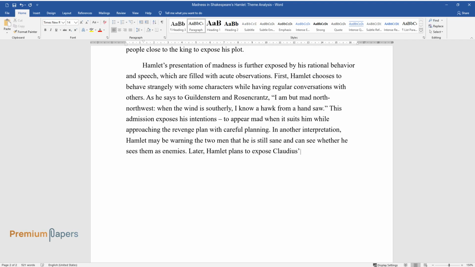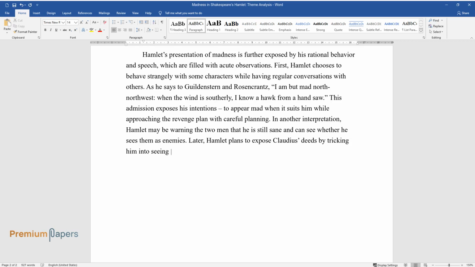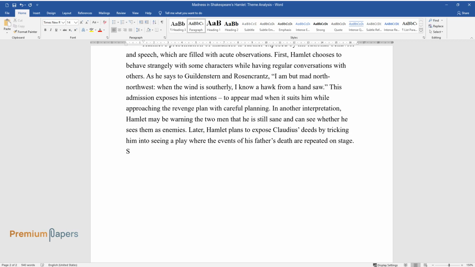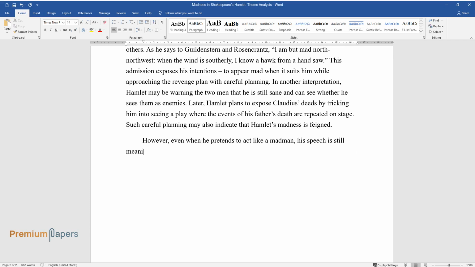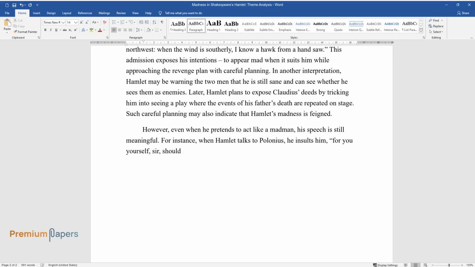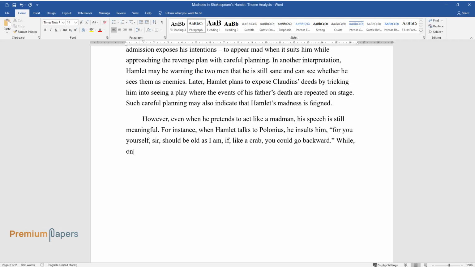Later, Hamlet plans to expose Claudius' deeds by tricking him into seeing a play where the events of his father's death are repeated on stage. Such careful planning may also indicate that Hamlet's madness is feigned. However, even when he pretends to act like a madman, his speech is still meaningful. For instance, when Hamlet talks to Polonius, he insults him, "For you yourself, sir, should be old as I am, if, like a crab, you could go backward."